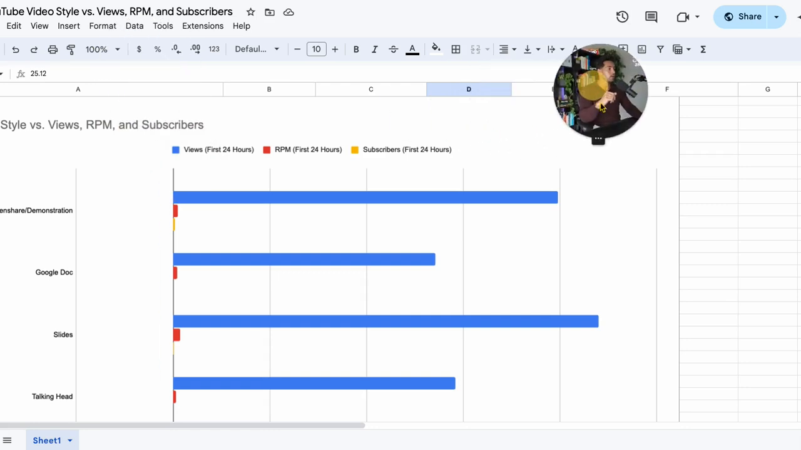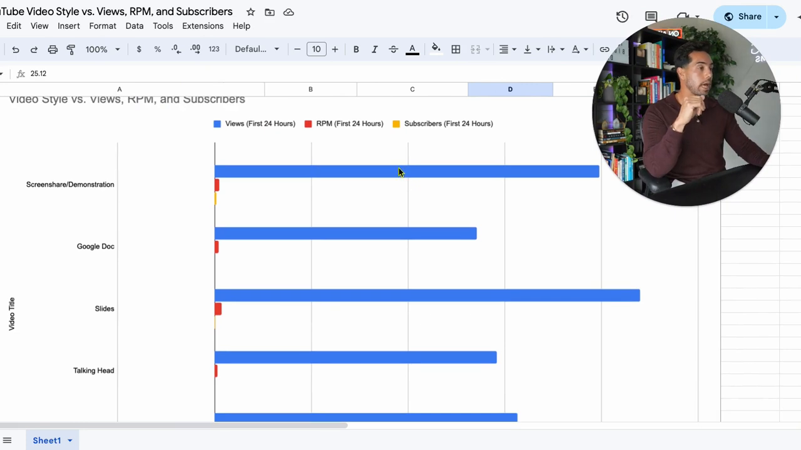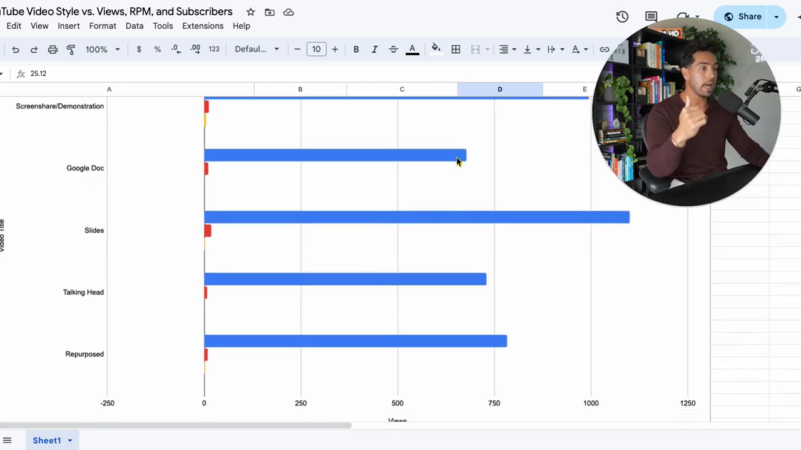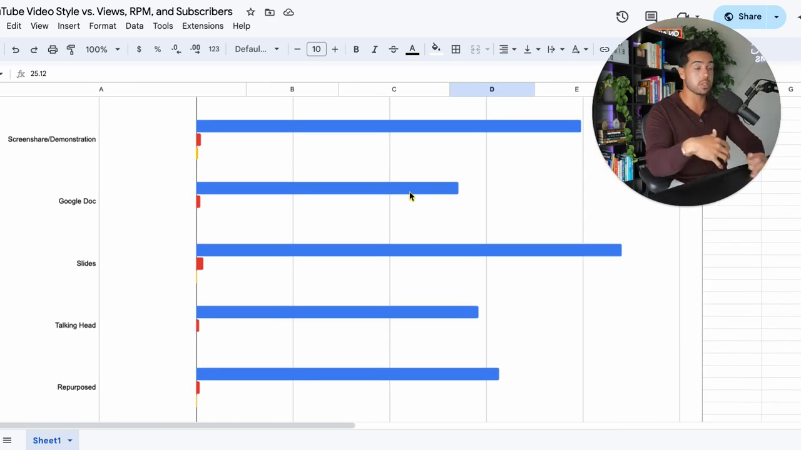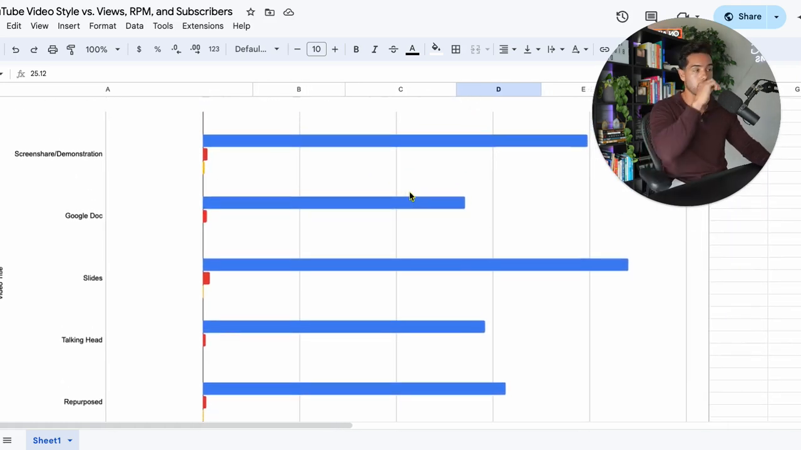There we go. So screen shares and demonstrations had one of the highest views in the first 24 hours. I would consider this one's probably more slides than screen share and demonstration, but that was really interesting to me. When I go in here and I'm diving in and going through Zapier and going through graphics or charts or whatever else it is, that does really well for views. Slides also does really well for views. Interesting enough to me was that Google Docs, which is where I've made a lot of videos in the past, actually had one of the least, if not the least amount of views in the first 24 hours.